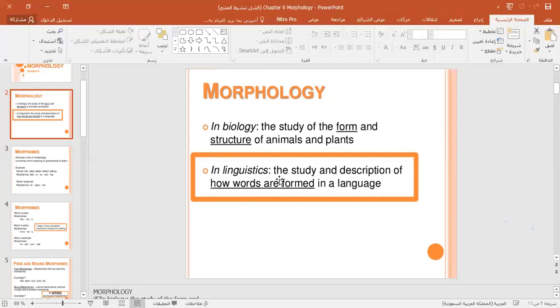In linguistics, we need to focus on this definition: the study of and description of how words are formed in language. So it refers to the study of word formation, how we make words, and how morphemes operate in the structure of a word.